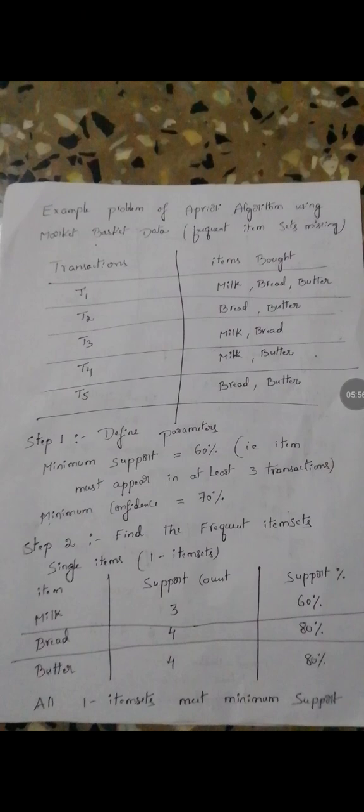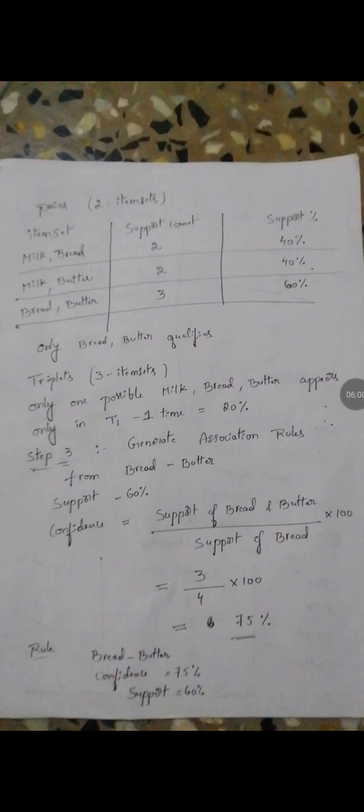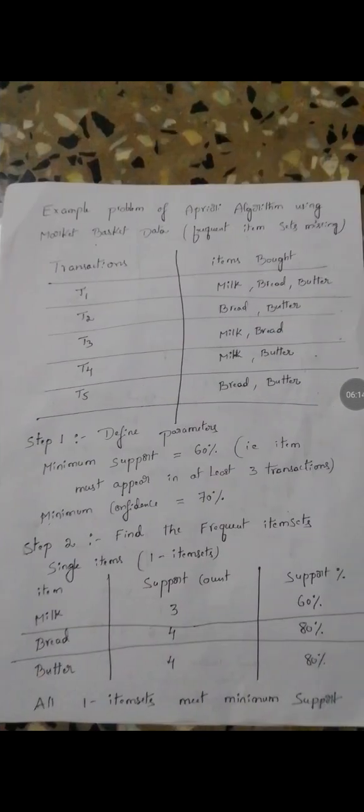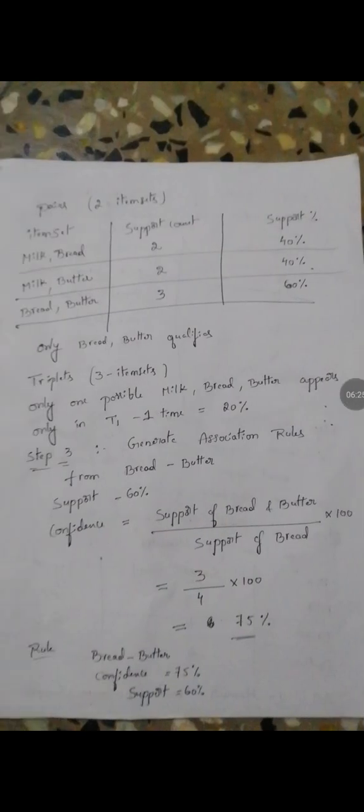Automatically the support percentage is reaching 80 percent. Okay, as per the double item sets, a pair means 2 items purchased by each customer. Milk and bread is repeated in the T1 transaction and in the T3 transaction. The rest are not repeated, only 2 transactions. The support count is 2, and automatically the percentage is 40 percent.